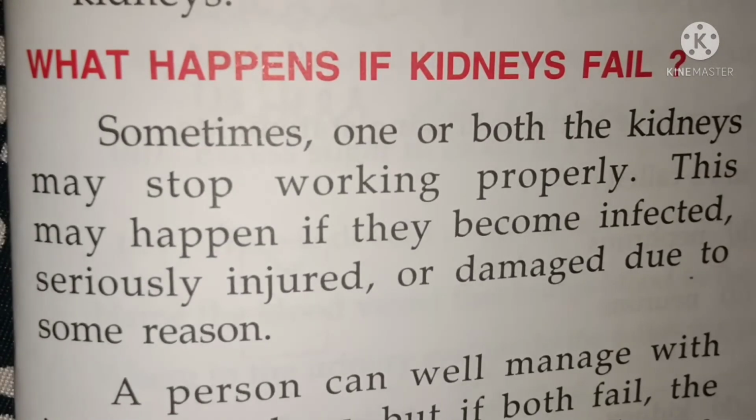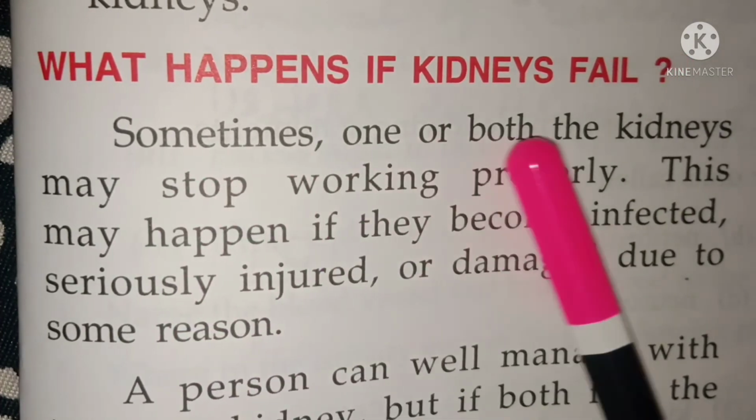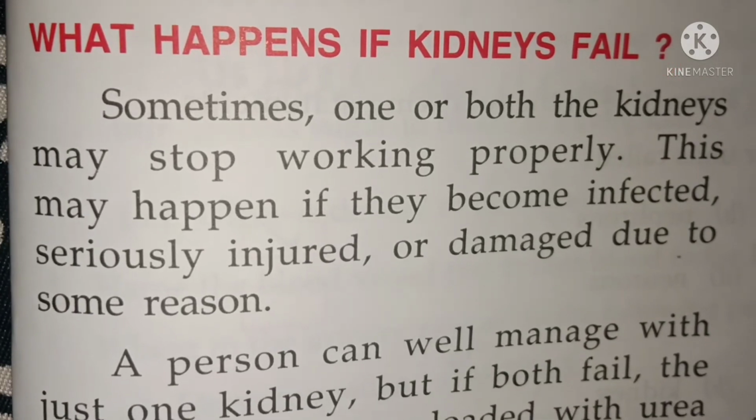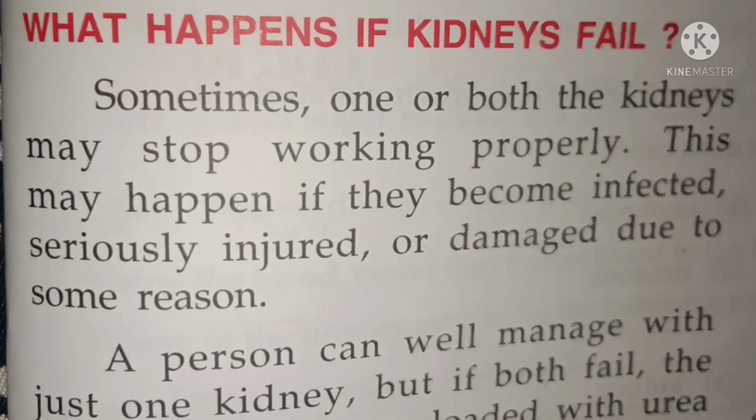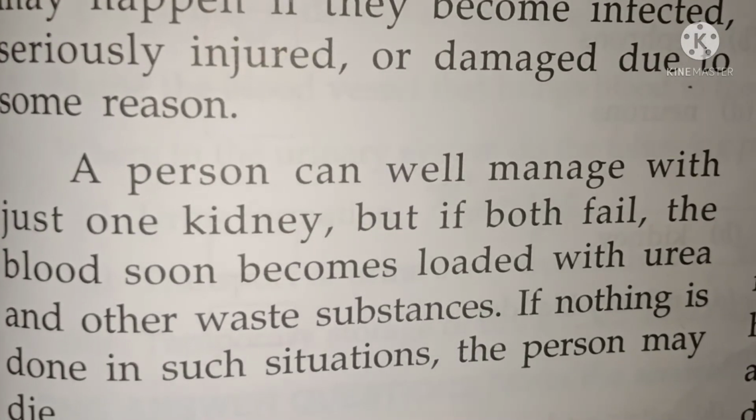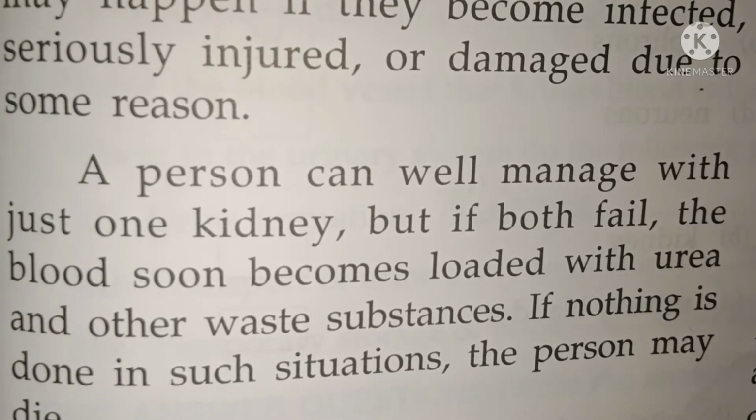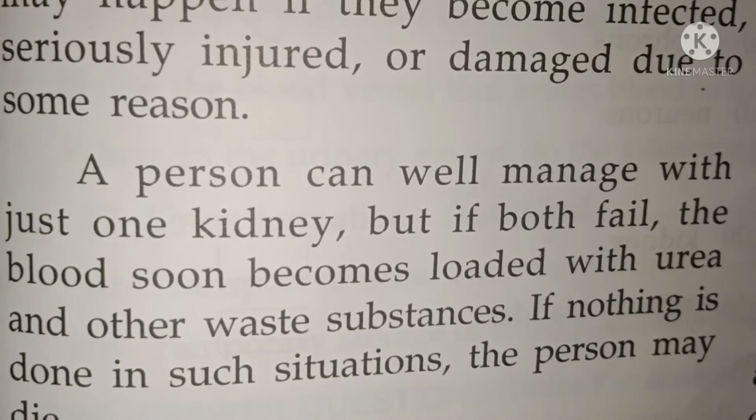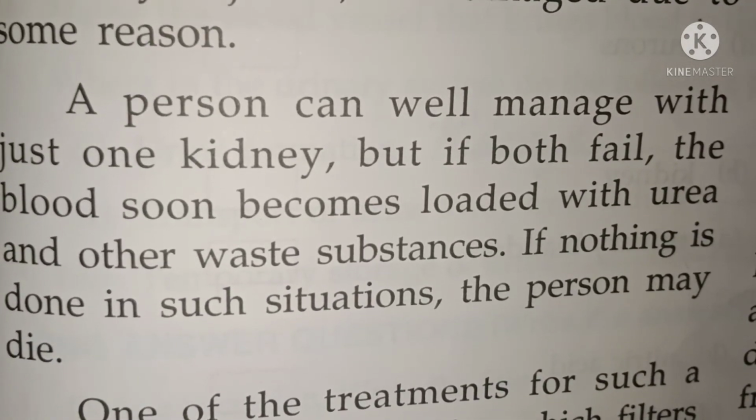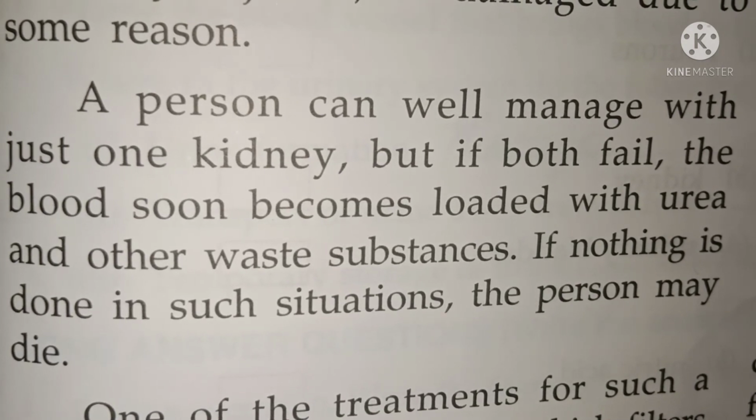So what happens if the kidney fails? Sometimes one or both kidneys may stop working properly. This may happen if they become infected, or due to serious injury or damage. The person can manage well with one kidney, but if both kidneys fail, then a kidney transplant may be needed. One of the treatments for such a person is a process called dialysis.